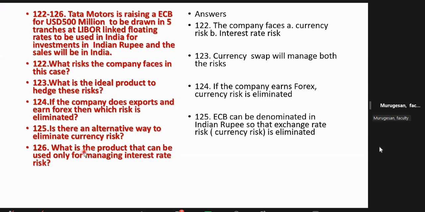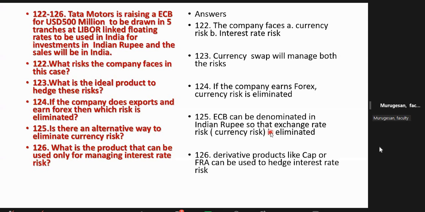Next question is, what's the product that can be used for managing interest rate risk? Okay, exchange rate risk you have managed. Interest rate risk, which one? Swap? Yes. Which one? It will be either CAP or FRA. FRA means forward rate agreement. These are the products used for hedging interest rate risk. Remember, CAP is for regular, multiple transactions, but FRA is for a single transaction. Anyhow, we can manage the interest rate risk.